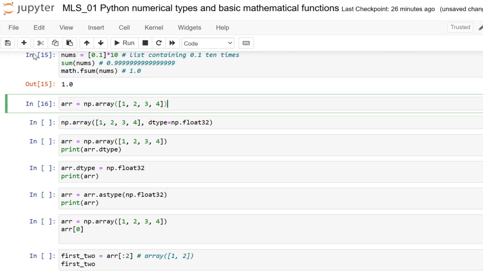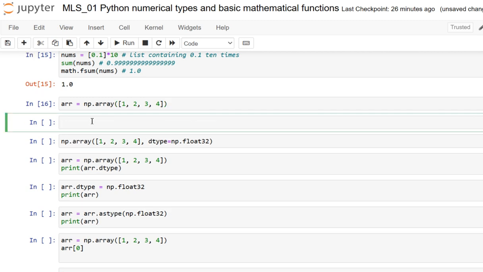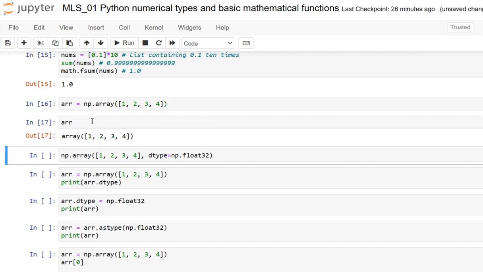So I just show you what is there in the ARR. Here we have 1, 2, 3, 4 as an array. The NumPy array type ndarray, which I just specified, is actually a Python wrapper around an underlying C array structure. So the array operations are implemented in C and optimized for performance. And NumPy arrays must consist of homogeneous data, that is, all elements have the same type, although this type could be a pointer to an arbitrary Python object.